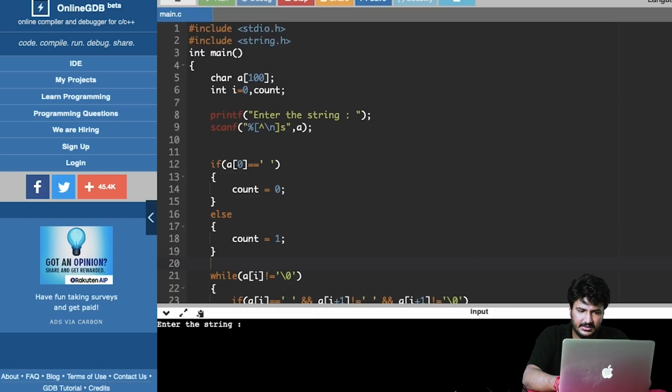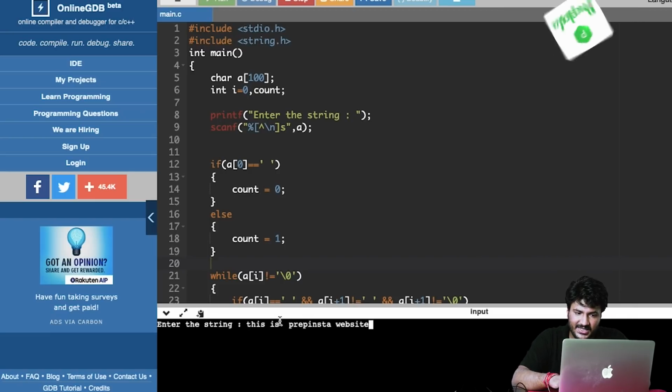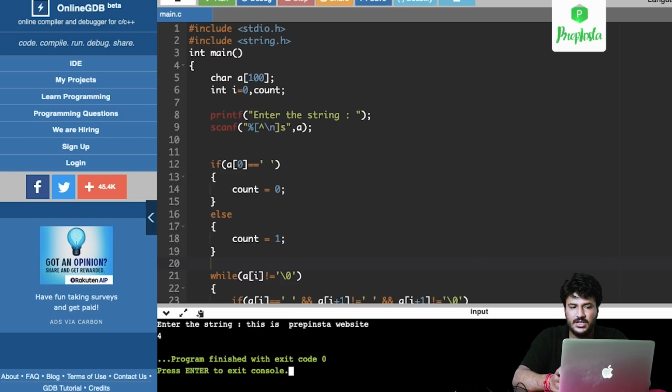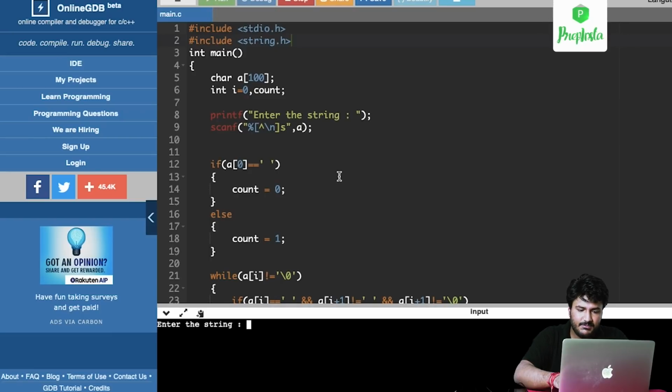So enter the string "this is PrepInsta website", with two spaces between "is" and "PrepInsta". The answer is 4, so it has considered the words correctly.